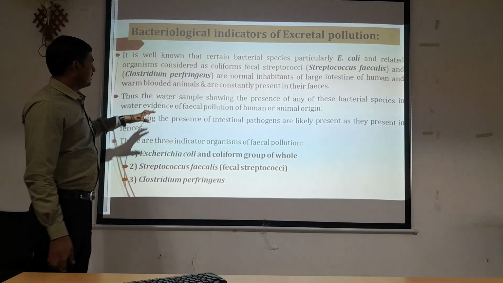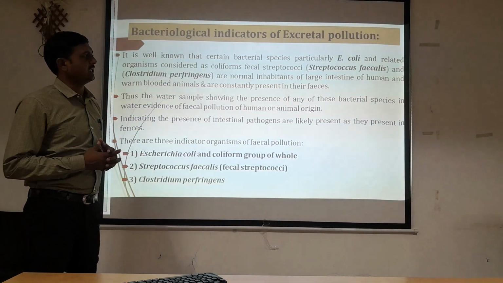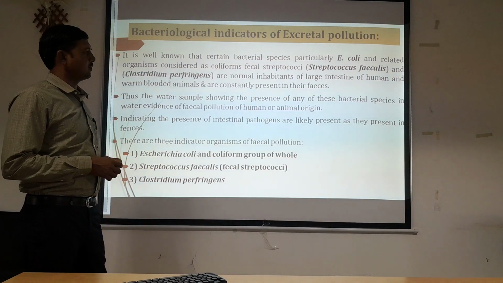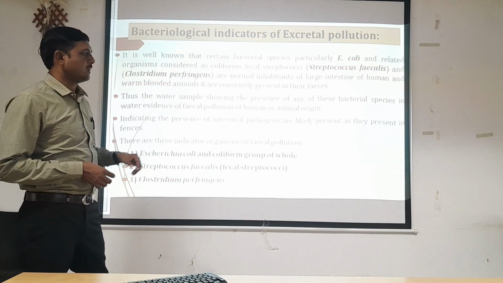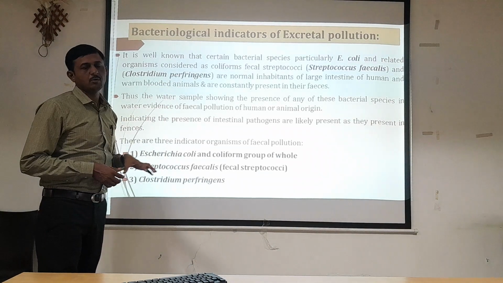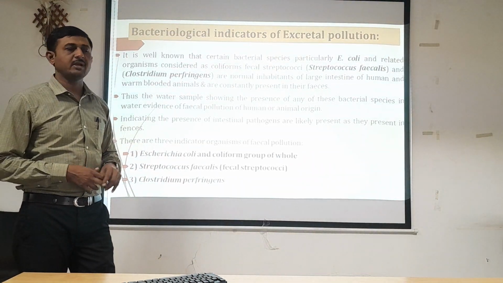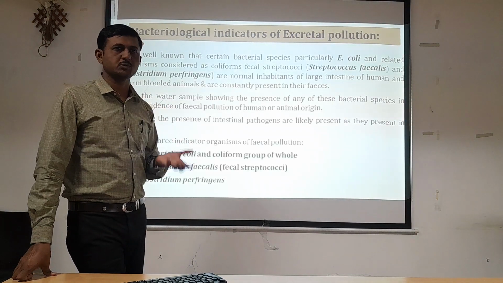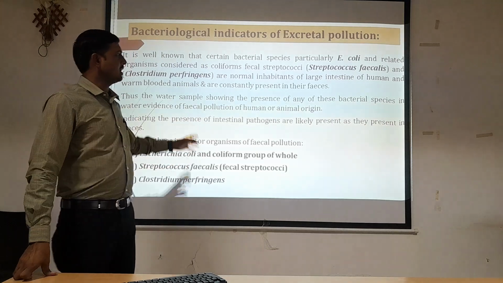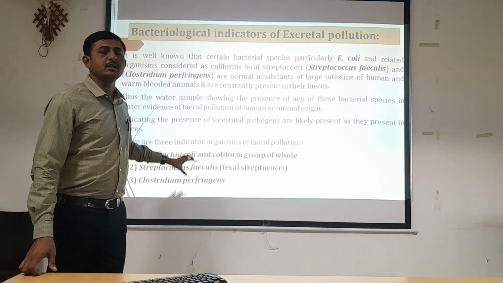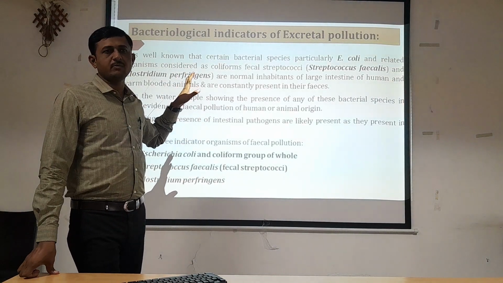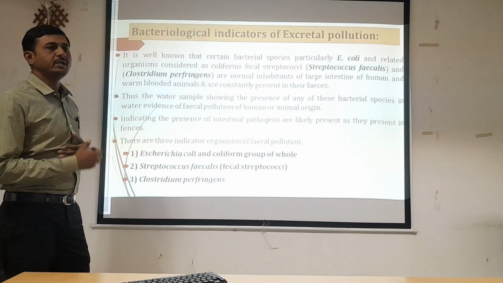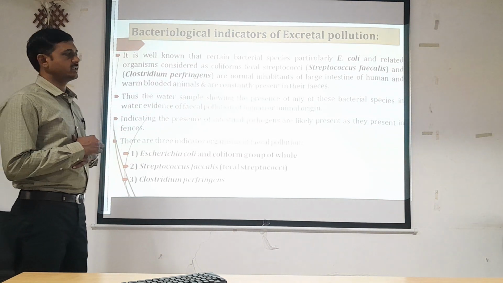So thus, a water sample showing the presence of any of these bacterial species is evidence of fecal pollution of human or animal origin. If these organisms are normally present in the intestine, and they are found in the sample which we have collected and processed in the laboratory, we can say the water sample is contaminated with excreta of animal or human origin. So in this regard, we have to discuss how the indicative organism can be used to determine the sanitary quality of water.